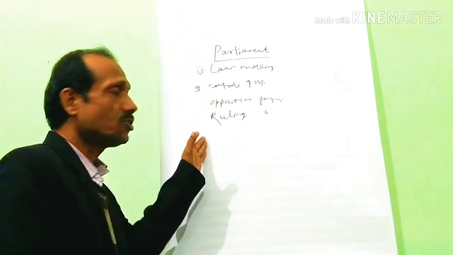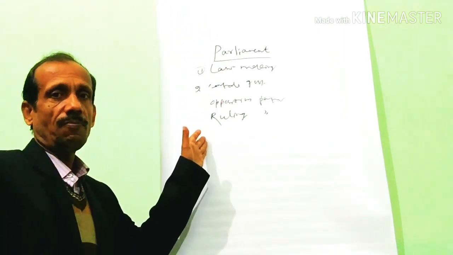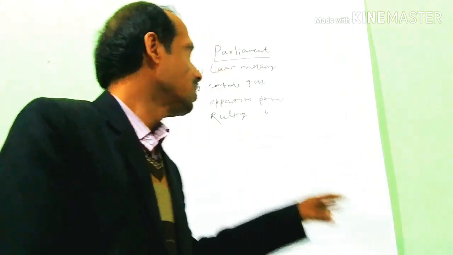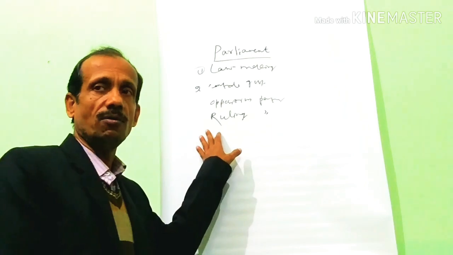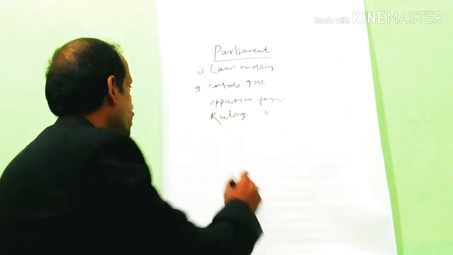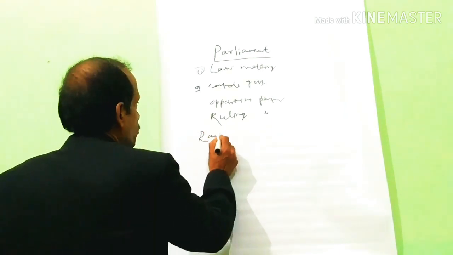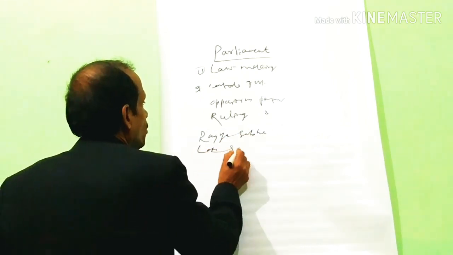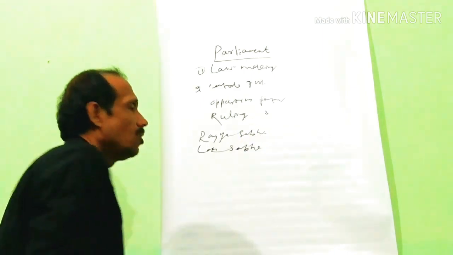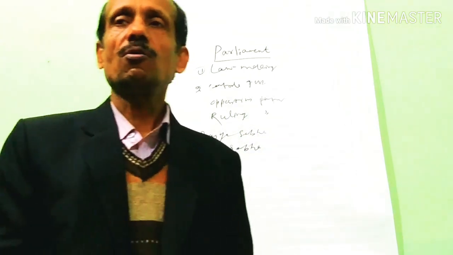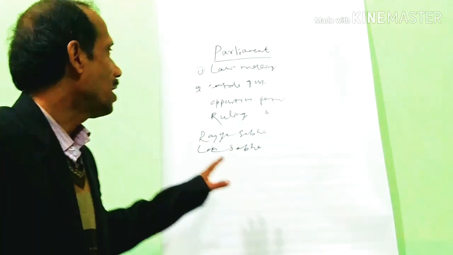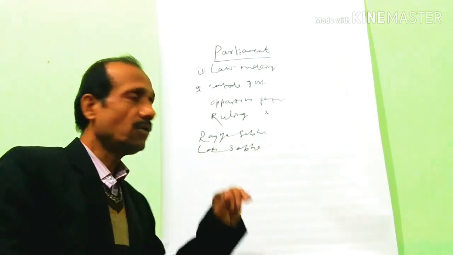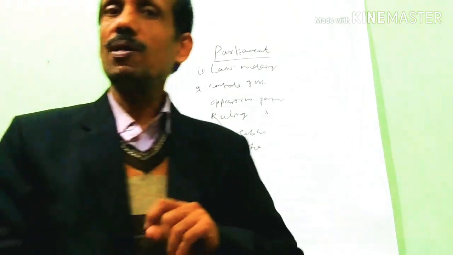Parliament has two houses. The first house is Rajya Sabha, and the second is Lok Sabha. Rajya Sabha is called the upper house and the Lok Sabha is called the lower house. Lok Sabha is called the lower house or house of the people, and Lok Sabha is more powerful than Rajya Sabha. Why is Lok Sabha more powerful than Rajya Sabha?